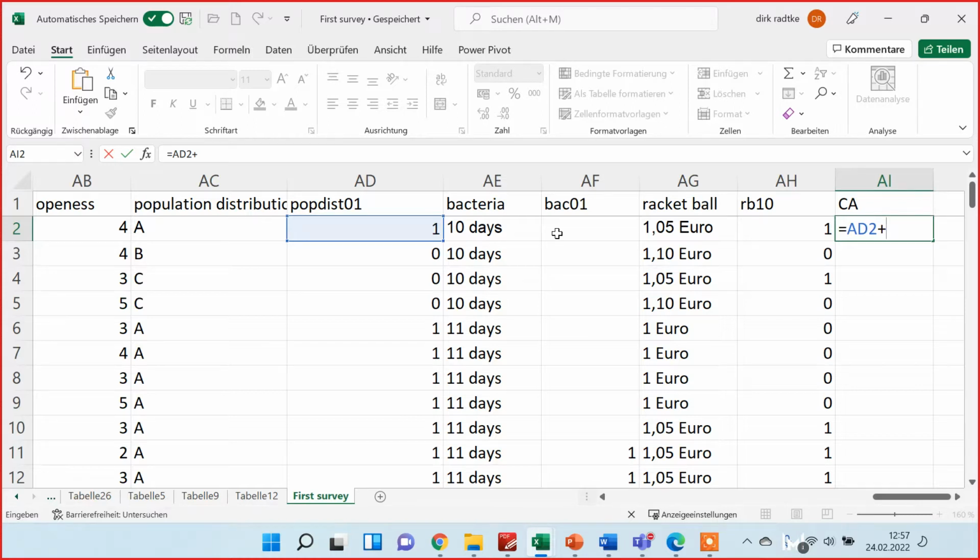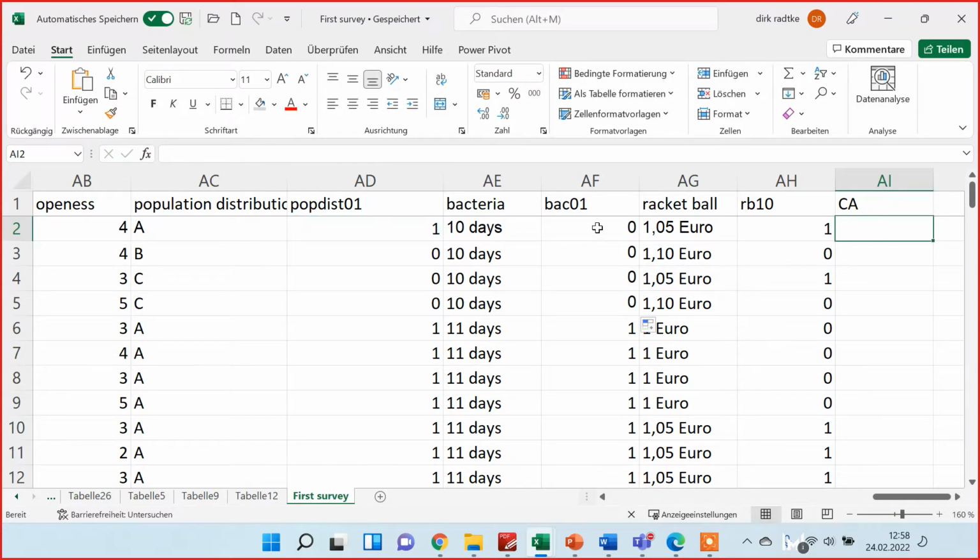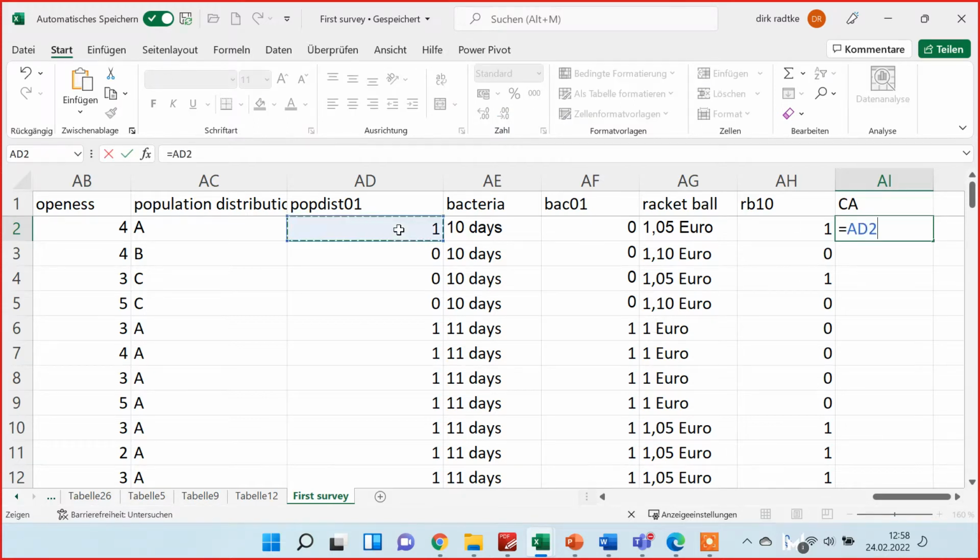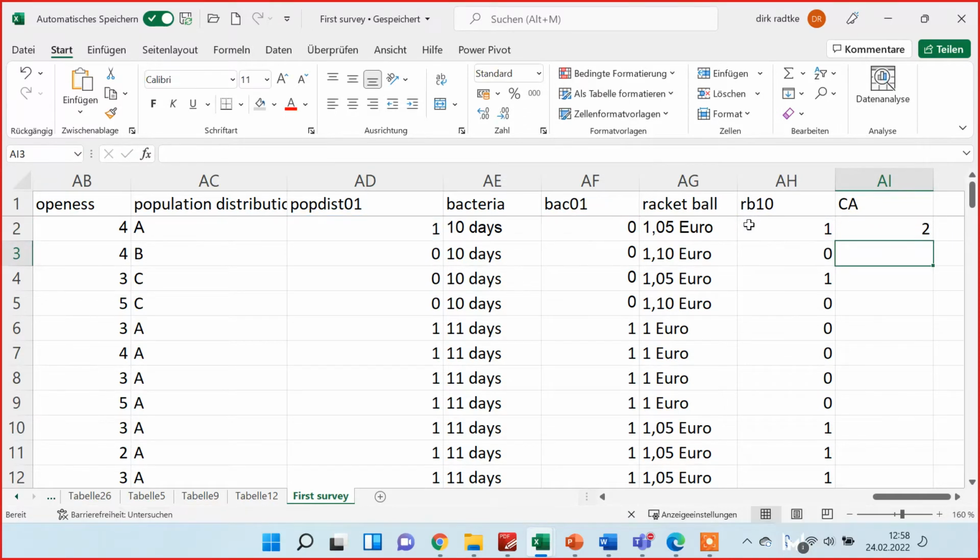Oh, here something is missing. Okay, I have put in the missing numbers here. So again, let's use the formula. We want to add all these variables, so plus, and here we want to have the sum. So we know that this participant had 2 questions right and 1 question wrong. So we want that for every participant, just a double click.